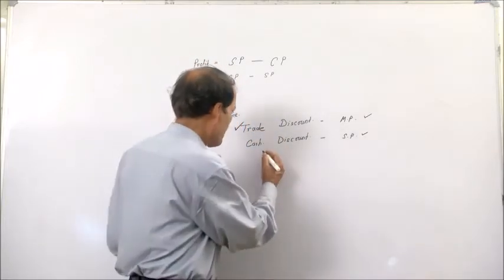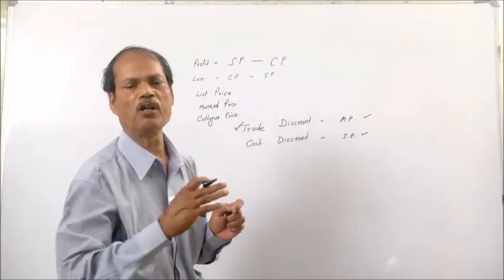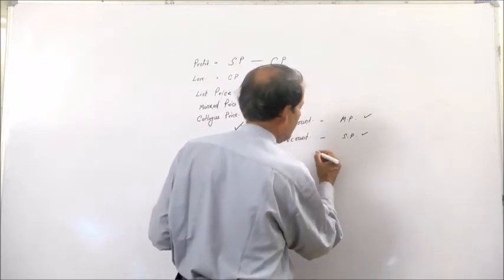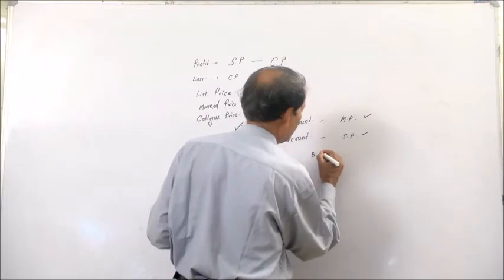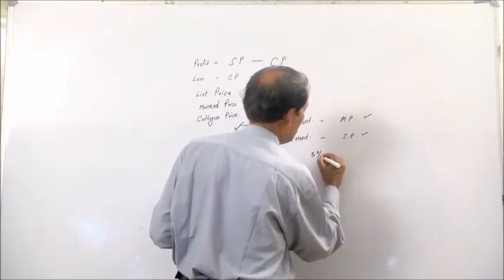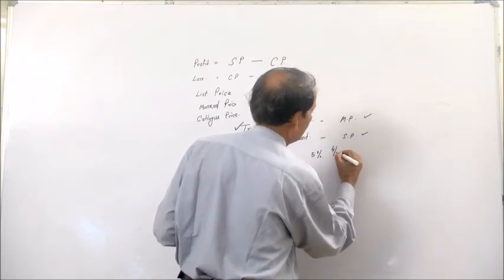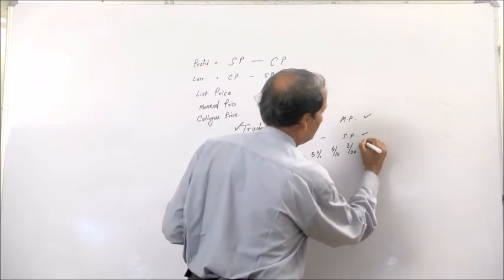The buyer receives cash discount for making prompt payment, and usually there are certain terms, written like 5%, or 4 by 10, or 2 by 20, or 3 by 30.